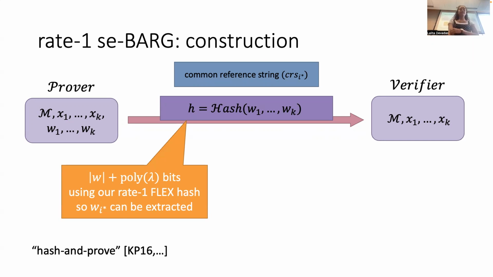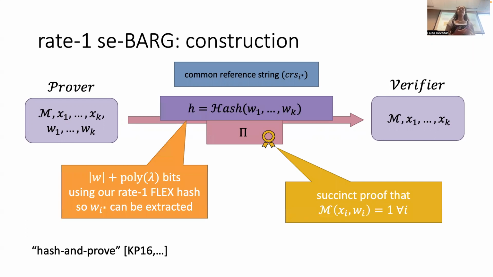We create a length of W plus polylambda bit hash H of all the witnesses. And then we're going to do some succinct proof that basically all the witnesses actually pass the computation that we want. But how do we do this, right? I've put us back in the exact same problem that we started in and haven't actually made any progress. But we would have made progress if we had some sort of weird SNARG that could be verified against just a hash of the inputs.